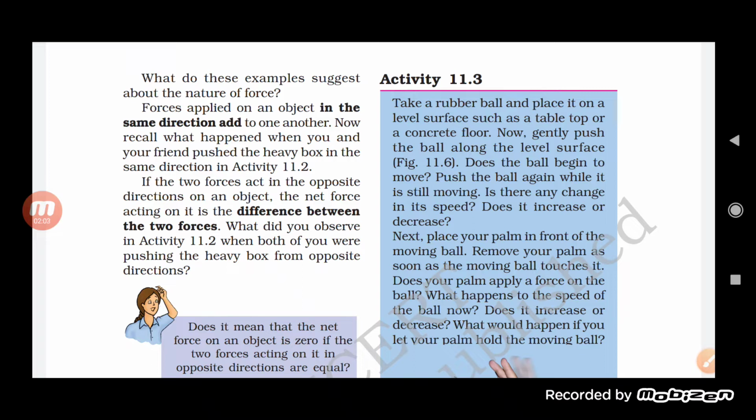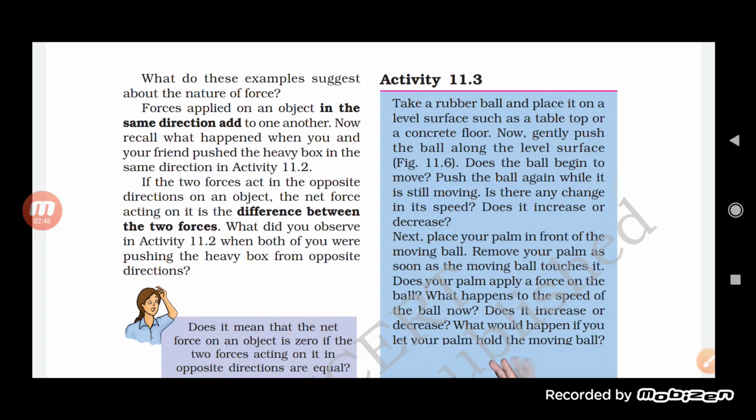So we have taken a rubber ball and kept it on a tabletop or a concrete floor, and then we gently push the ball along the level surface. Now what happens here? When we push it, the ball begins to move. Now push the ball again while it is still moving. Is there any change in its speed? Does it increase or decrease?